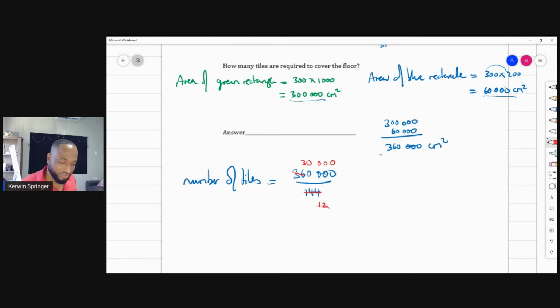You may not be able to figure out 12 into this immediately. That might be a little chaotic. So I may say, 3 into this is 4. And 3 can go into this 10,000. Yeah, that makes it easy to see there. And then 4 can go into this one time, and 4 can go into this 125 times. So I get 2500, and it's broken down all the way here. So that's 2,500 tiles.